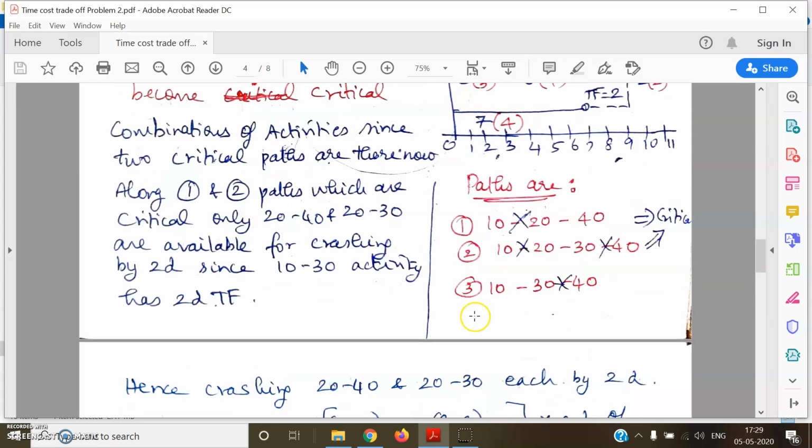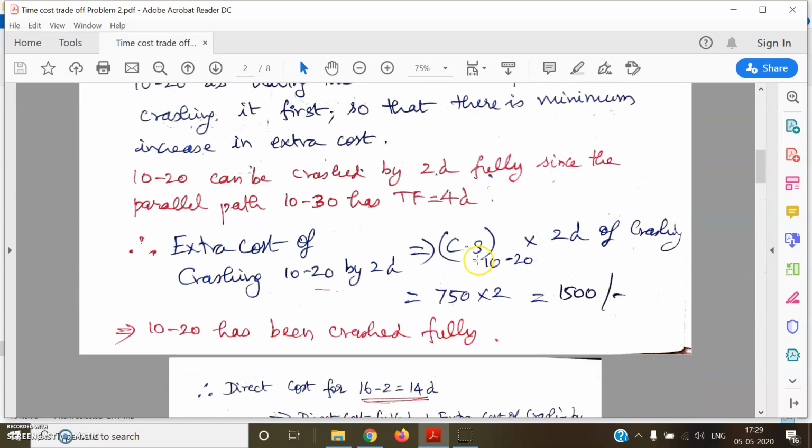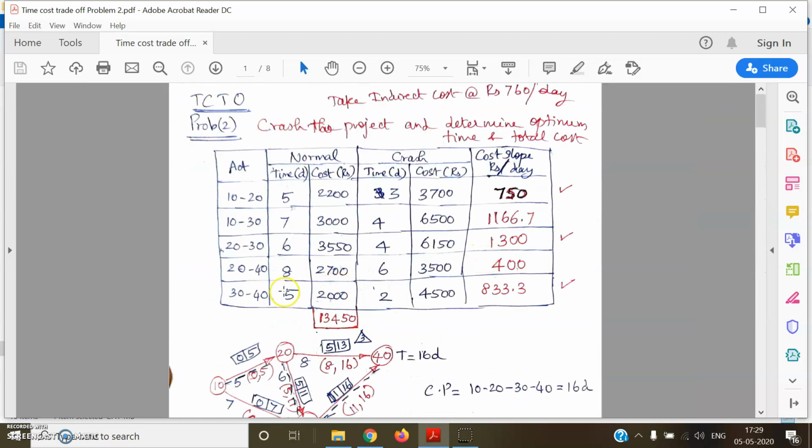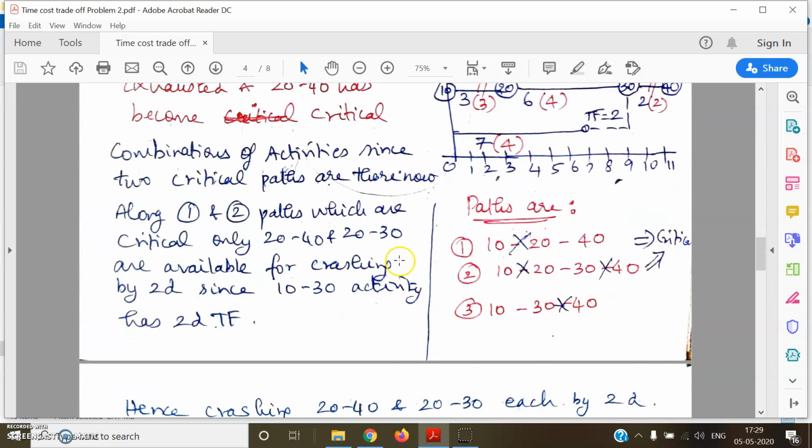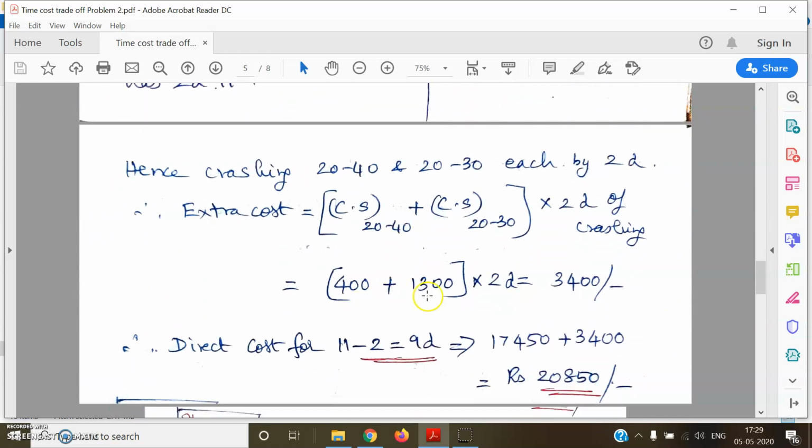So the cost slope of 2040, if I see from the original table which we have calculated, is 400. The cost slope of 2030 is 1300. So those two data I have to incorporate here. It is 400 plus 1300, multiplied by 2 days. It comes out to be 3400 rupees.